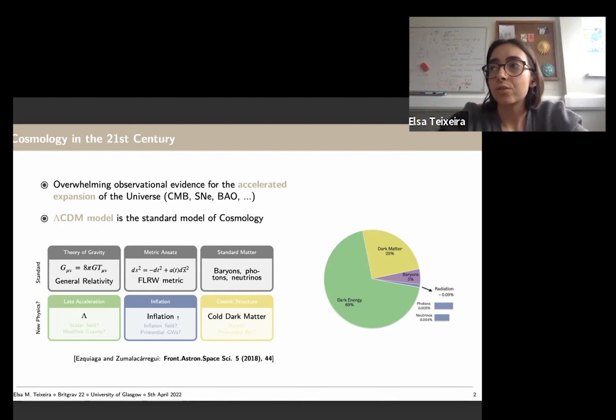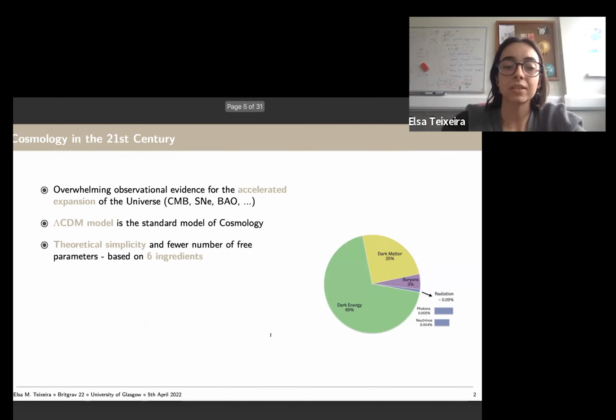Then we have inflation, of which I think we will still hear a bit more about today. And this can also be explained by an inflaton field or primordial gravitational waves or many other things. And then we have the matter that is responsible for the formation of structures so that we can have the cosmic web. In the lambda-CDM model, we assume this is CDM, so-called cold dark matter. But as we have just seen, this could be an axion or it could be other things like primordial black holes or anything. But the idea is that this is our standard model.